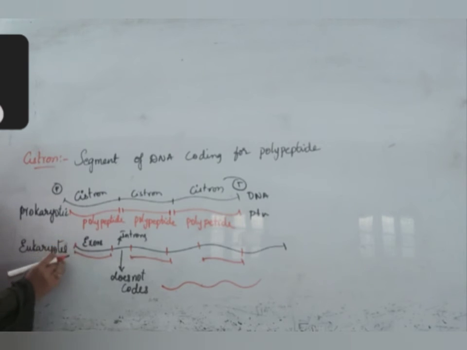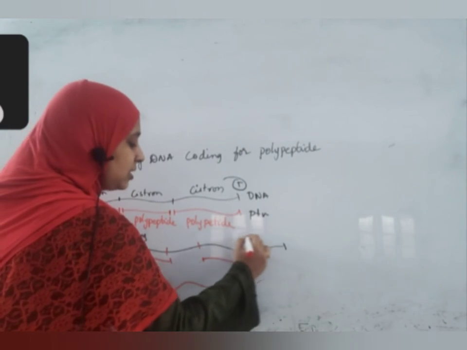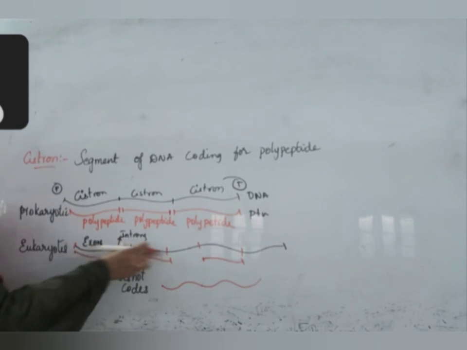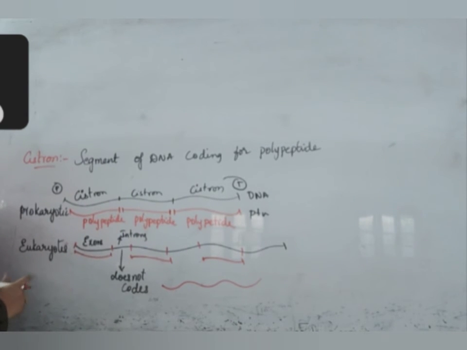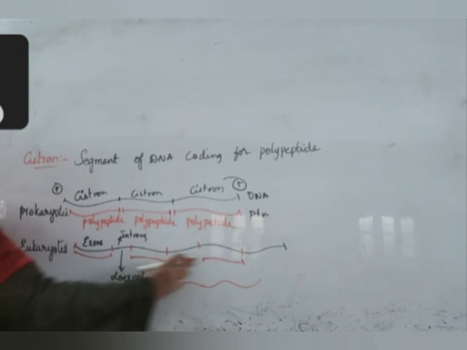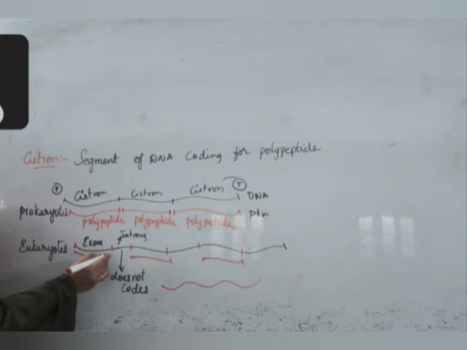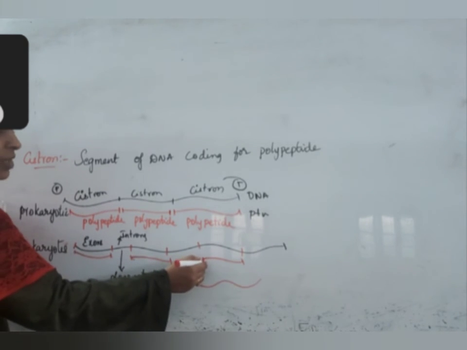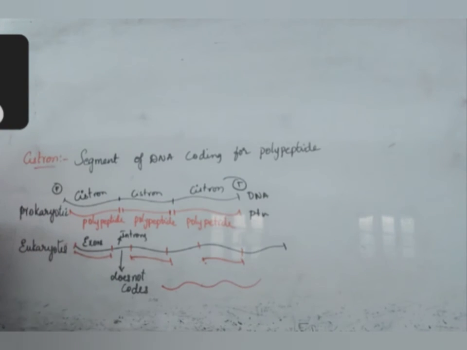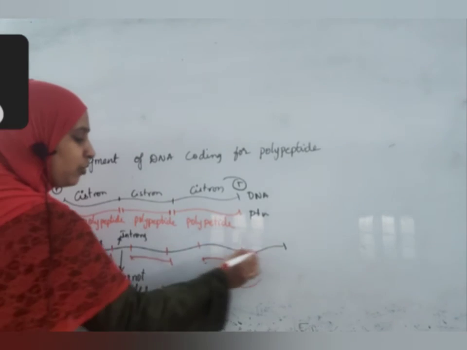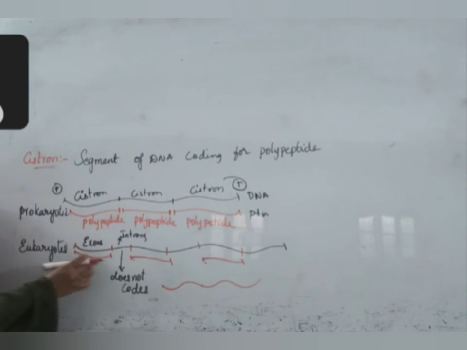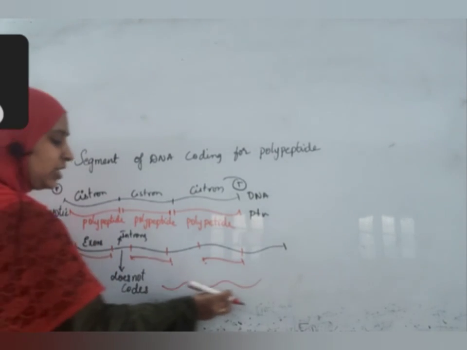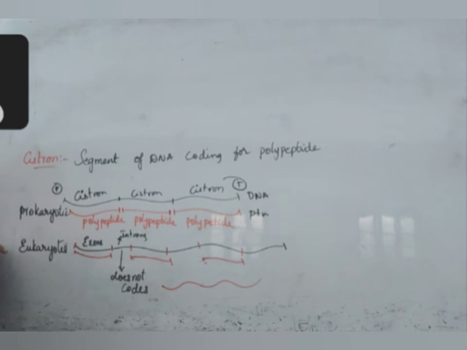So in the case of eukaryotes, there is only one cistron. This total is one cistron. It has coding sequences and non-coding sequences, that is different. But total transcription occurs at once. Elongation will stop here, it will start from here. Elongation will stop here, it will start from here. There are some other proteins which guide that, but this total segment of DNA is not coding for protein. Small bits are formed and join to form a complete protein.